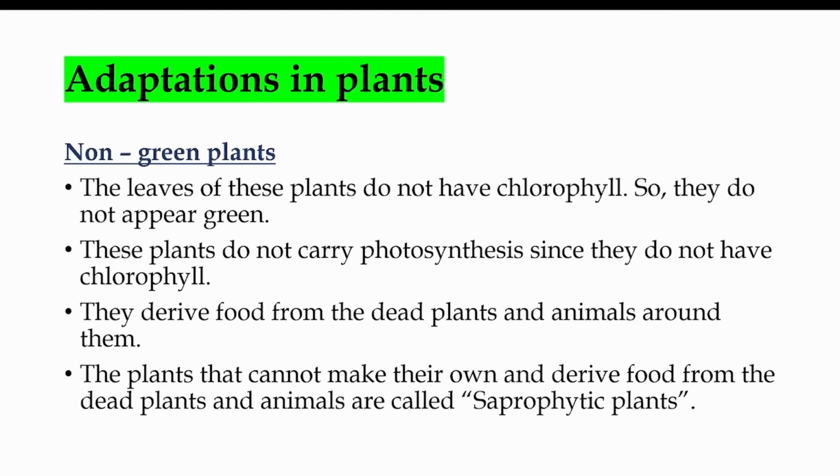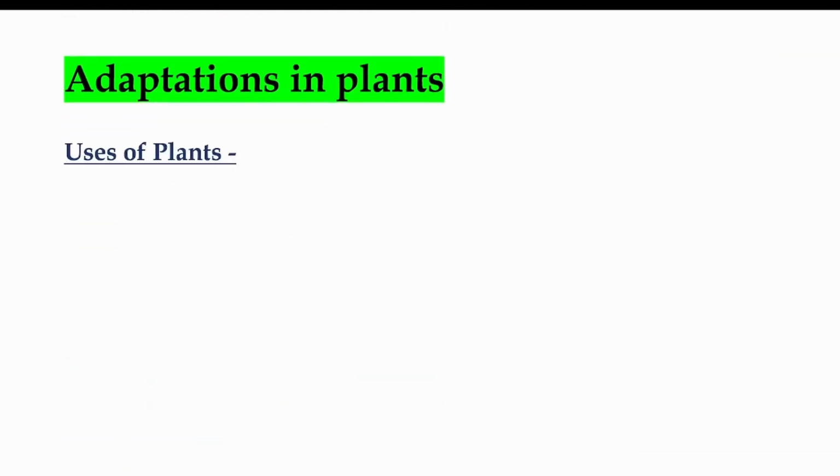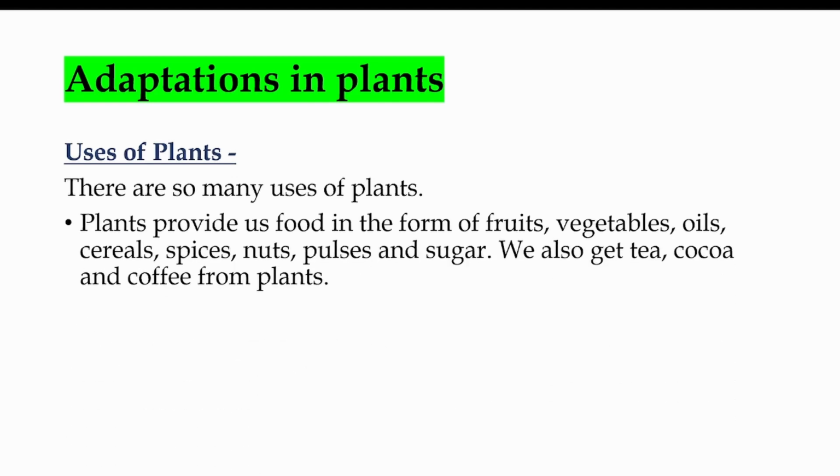So here we have discussed four different types of plants. One is terrestrial plants, the second is aquatic plants, the third is insectivorous plants, and the fourth type is non-green plants. So these are the types of plants, and they adapt to different soils and climates. So now let us see the uses of plants. There are so many uses of plants. Let us discuss a few points.